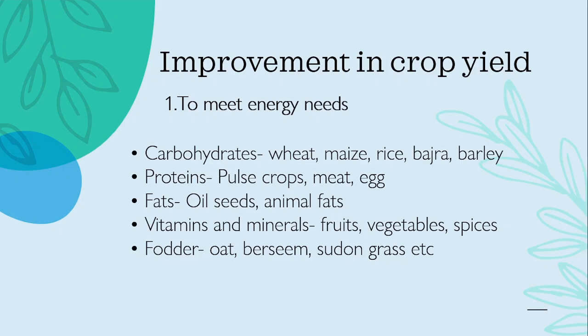Carbohydrates come from crops like wheat, maize, rice, bajra, barley, and proteins come from crops like pulses. Meat and egg come from animal husbandry. Then fats come from oil seeds and animal fats. Then vitamins and minerals come from various fruits, vegetables, spices. Then fodder, which is needed for animal husbandry, comes from oats, berseem, sudan grass, etc.